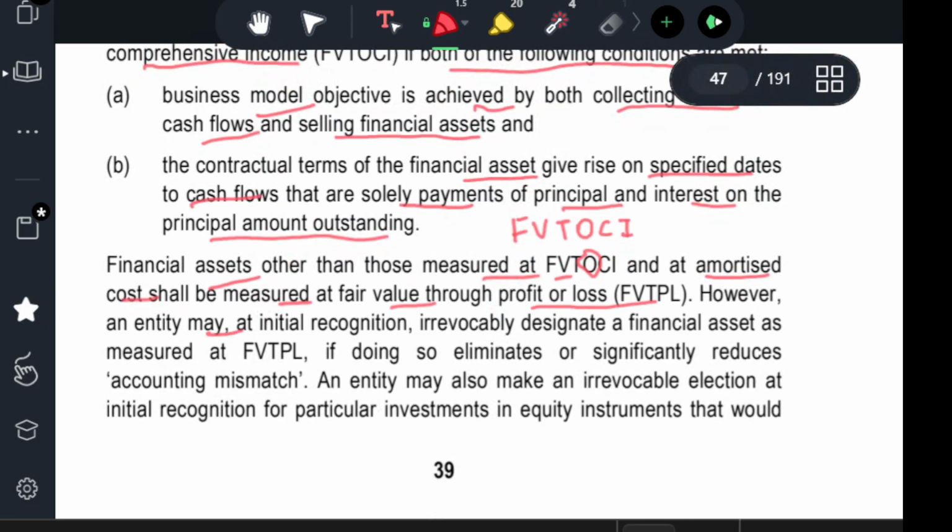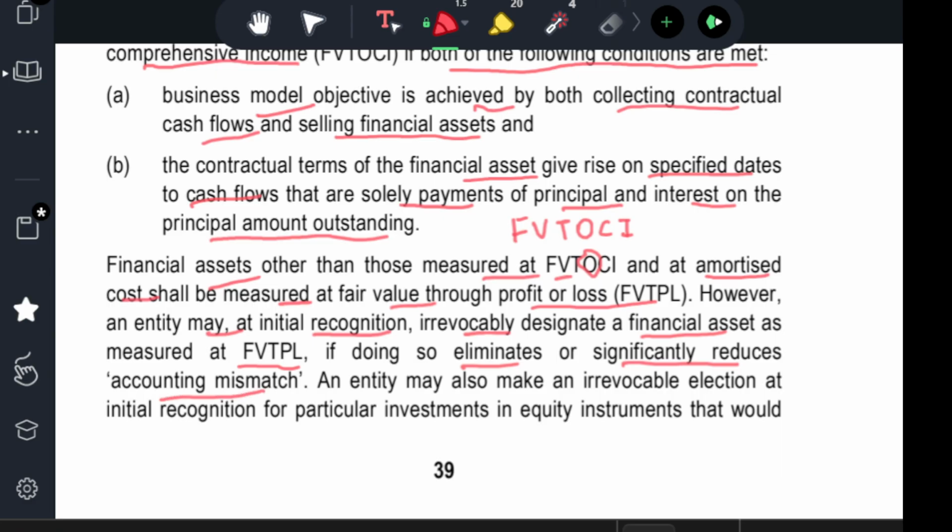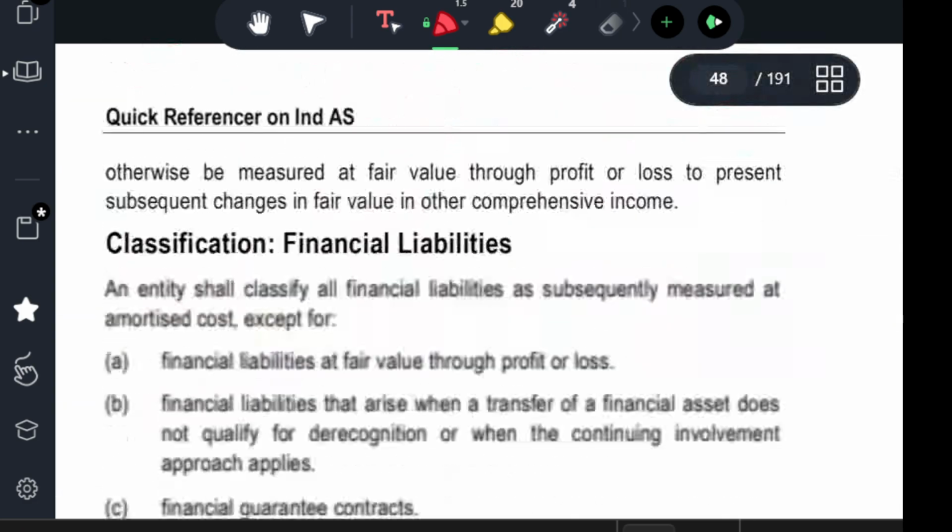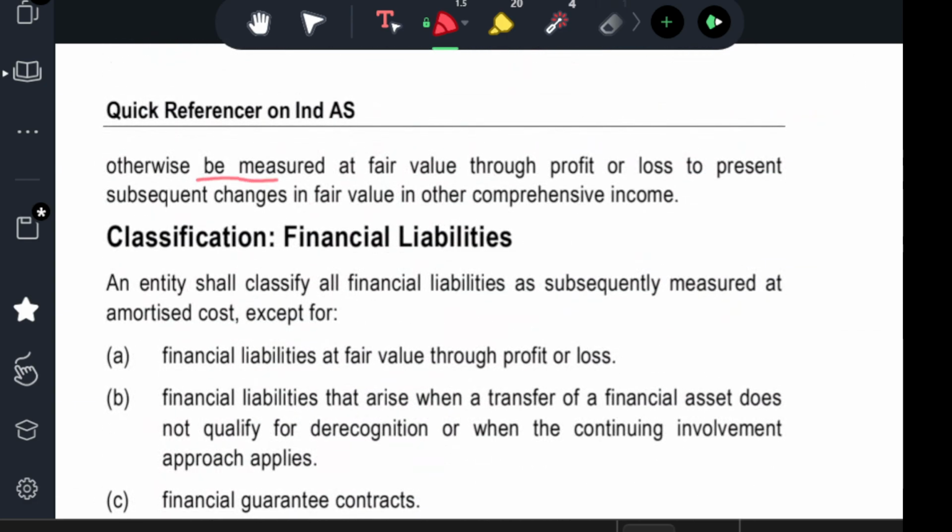However, the entity may, at initial recognition, irrevocably designate a financial asset as measured at fair value through profit and loss account if doing so eliminates or significantly reduces an accounting mismatch. It may also make an irrevocable election at initial recognition for a particular investment in an equity instrument that would otherwise be measured at fair value through profit and loss, to present subsequent changes in fair value in other comprehensive income.